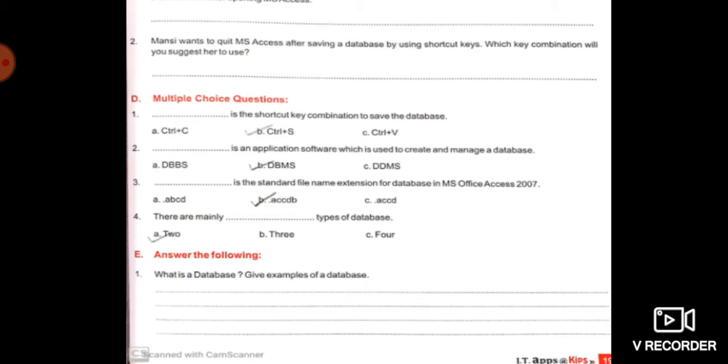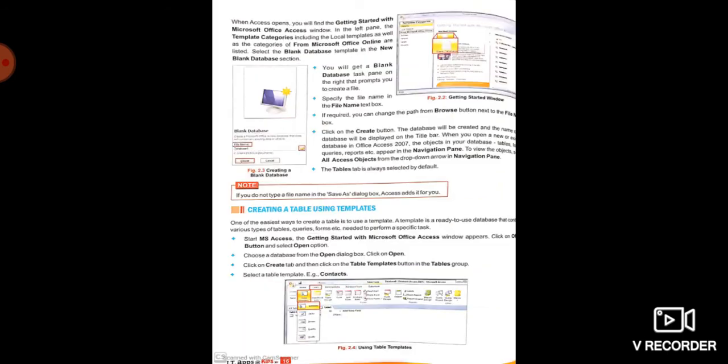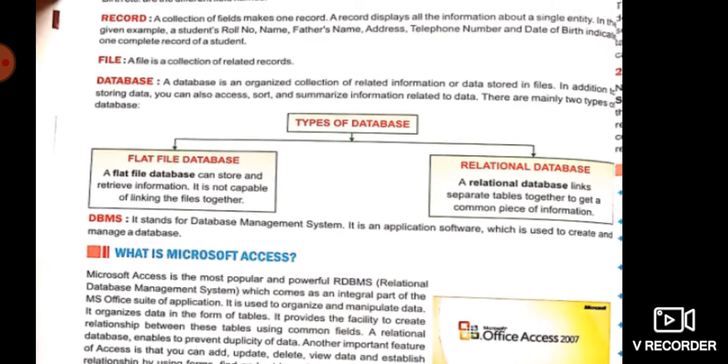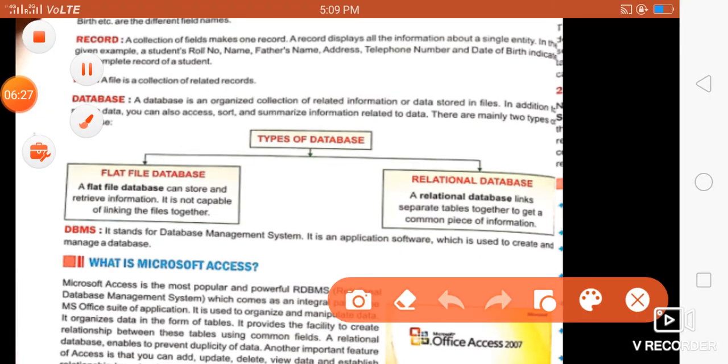Just see, open page number 14. Okay, this is page number 14. Here you all can see the definition of database. You have to write from the beginning: a database is an organized collection of related information, related data.